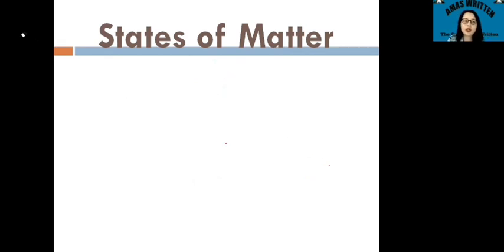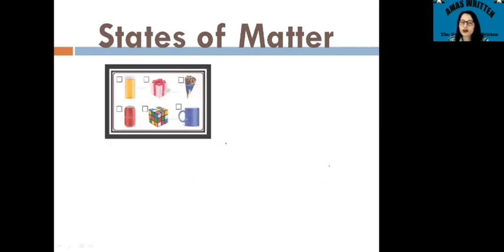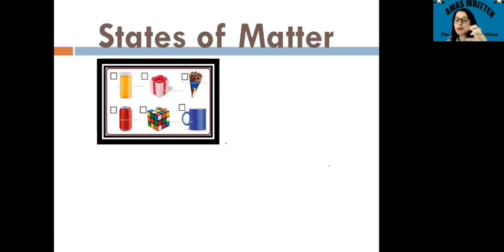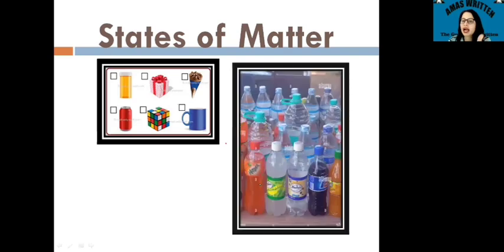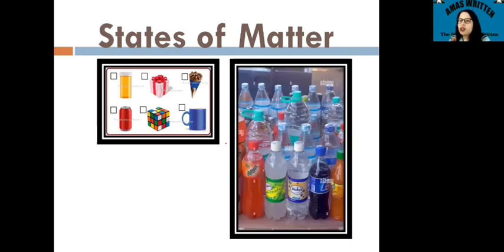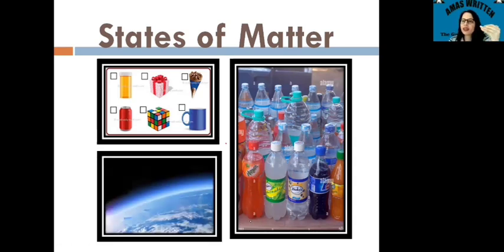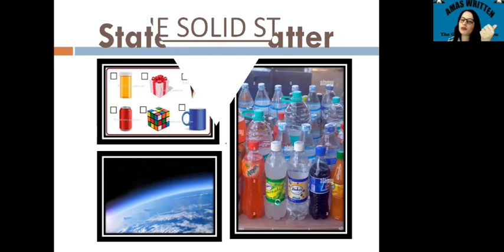When you talk about the states of matter, first, what I have shown is the solid, right? All of them, whether it is a dice, a mug, or a container of soft drink, have a certain shape and size. So you can say that these are solids. We'll see some more properties of solids ahead in the lecture. The next part is these bottles, which contain liquid, so the liquid state is there. And the next one is the gaseous state. Usually you can see the gases that are present in the atmosphere.